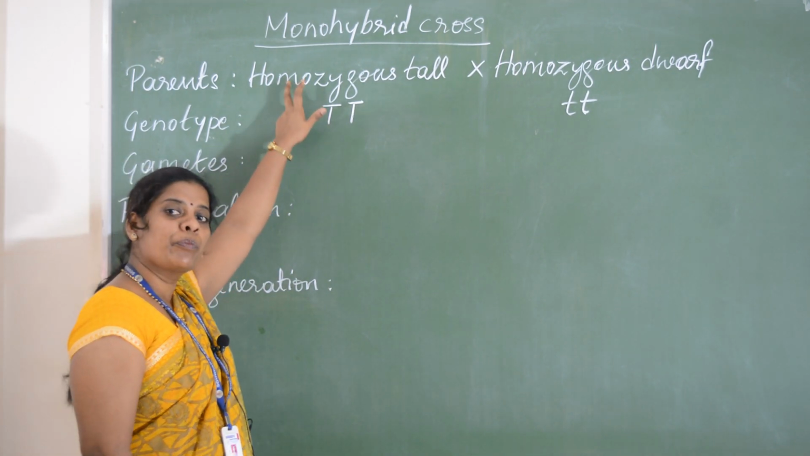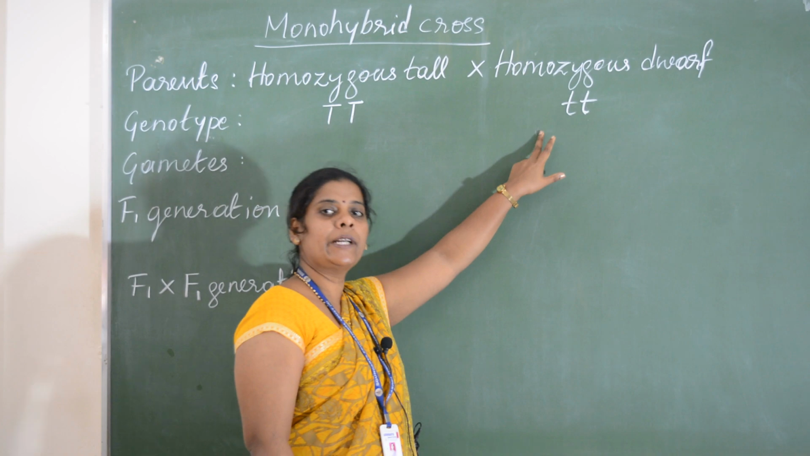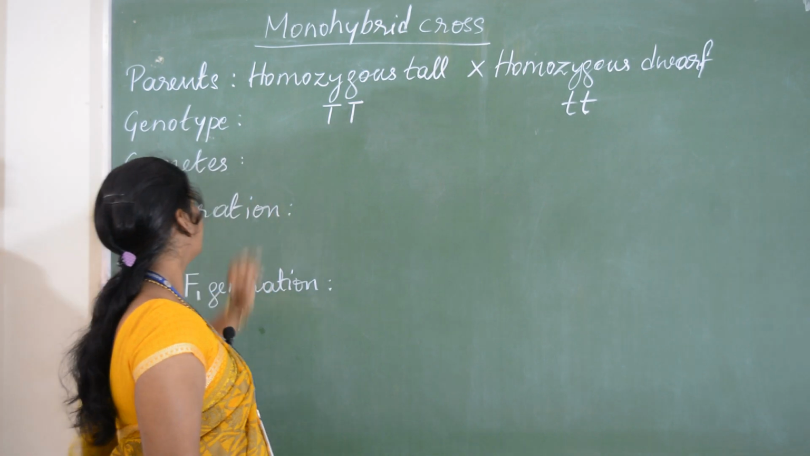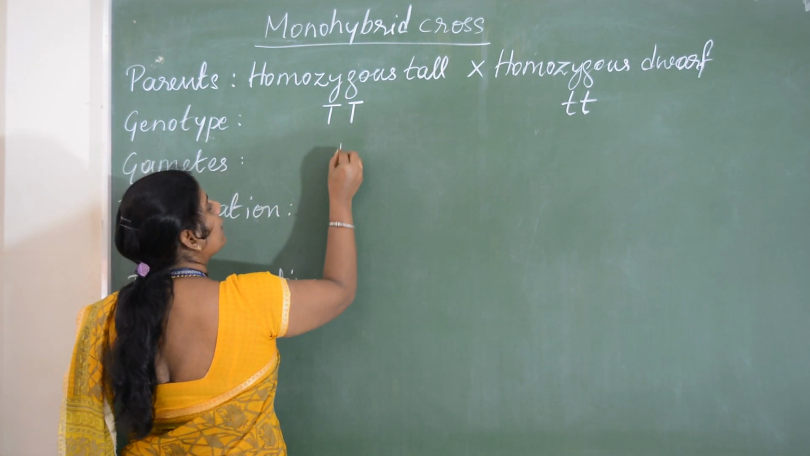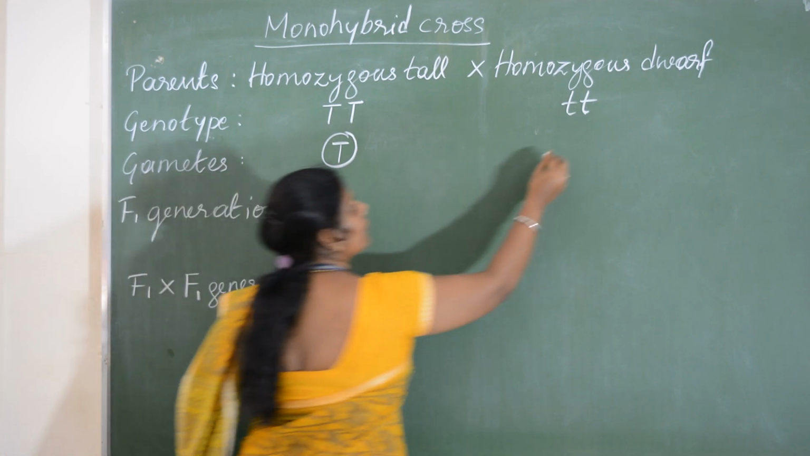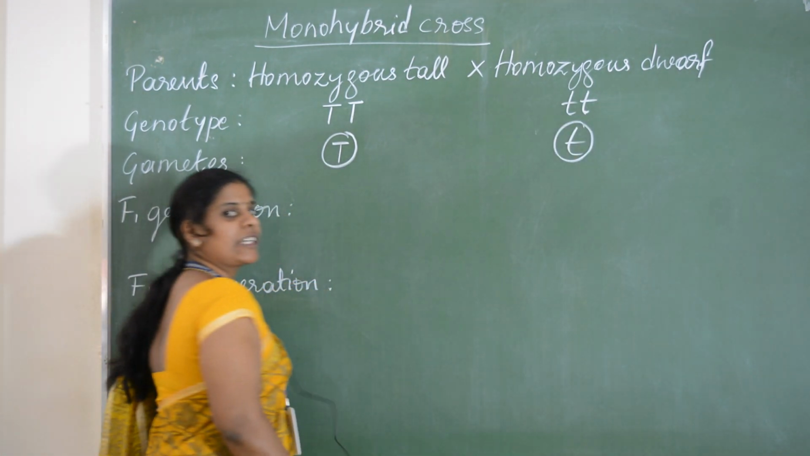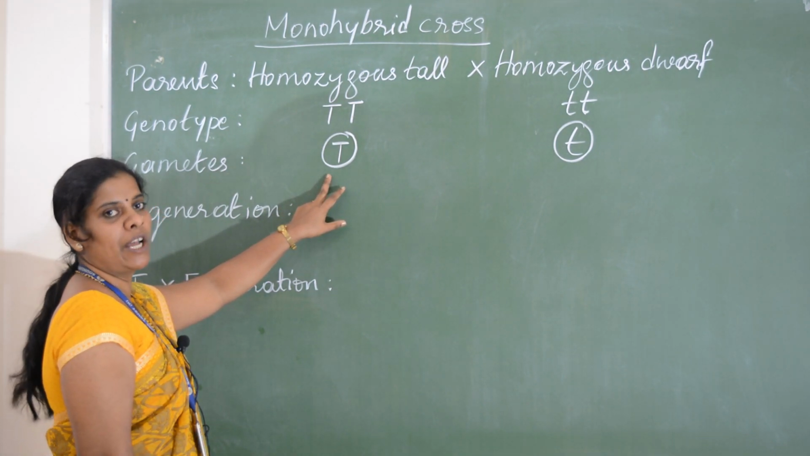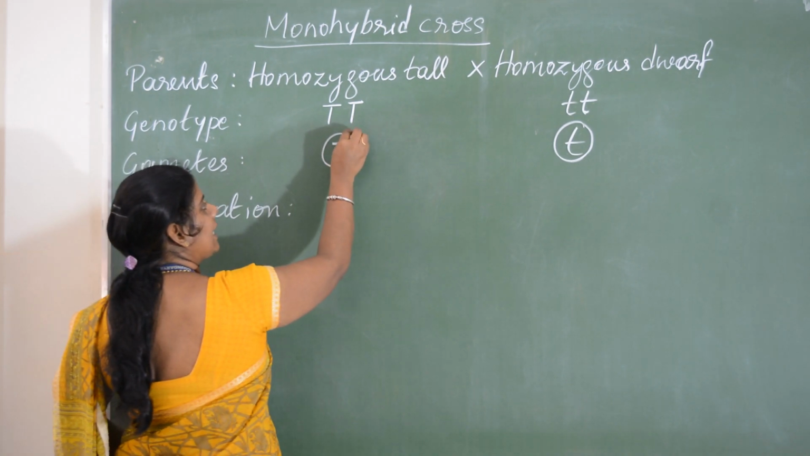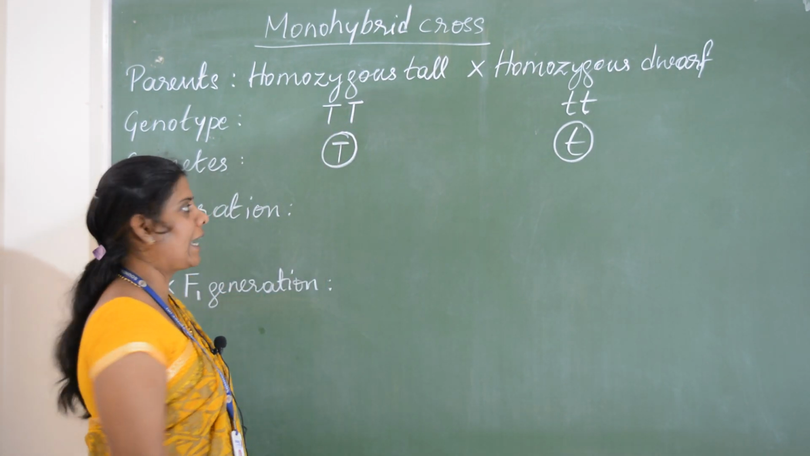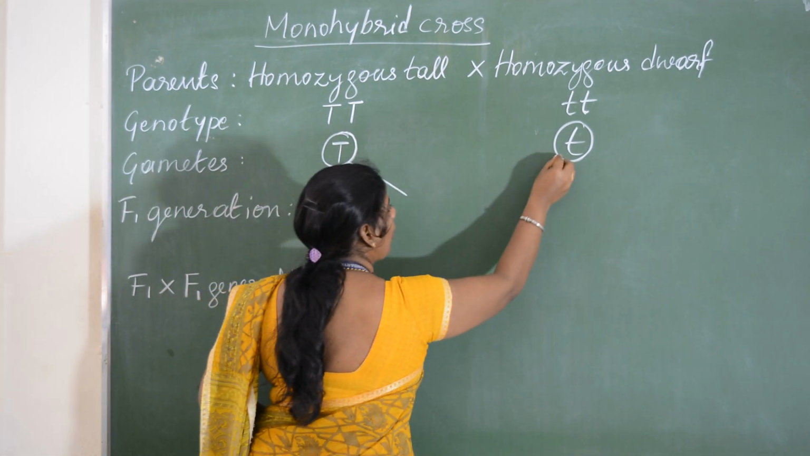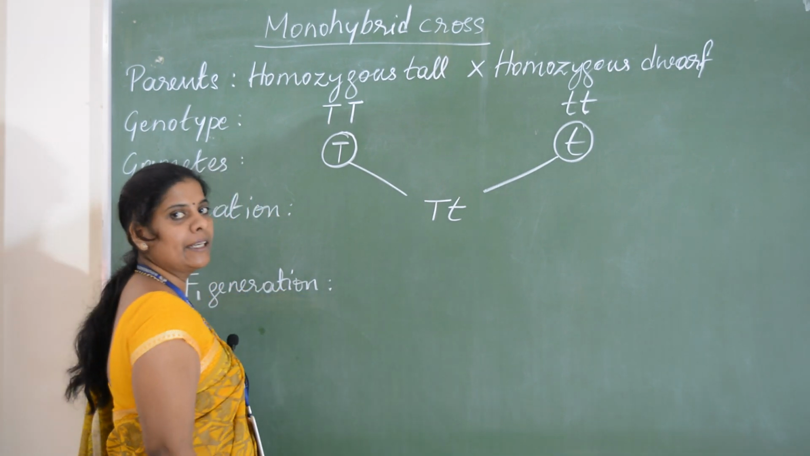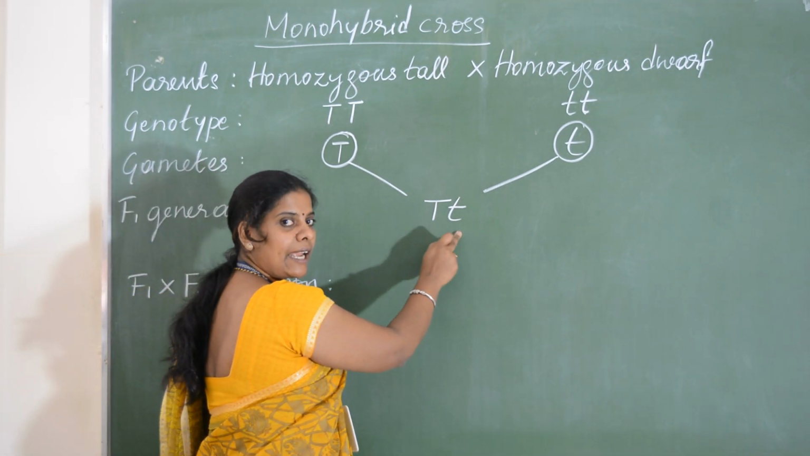When he crossed pure breeding tall plant with pure breeding dwarf plant, in F1 he obtained all tall. Now we'll make the gametes. Here we'll draw gametes. Each gamete possesses 1 allele, right? Because it is haploid, one of the alleles passes to a gamete. When it is crossed, in the F1 both the alleles combine and we obtain capital T and small t.